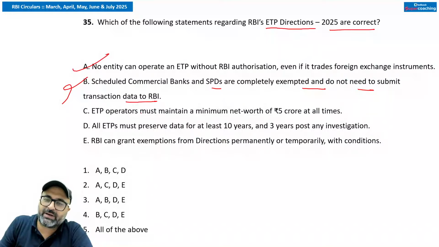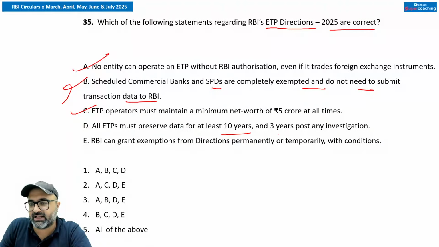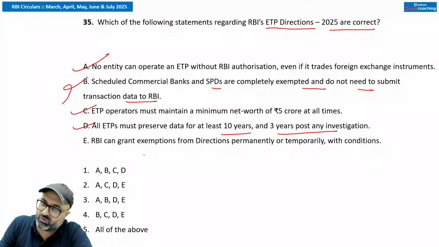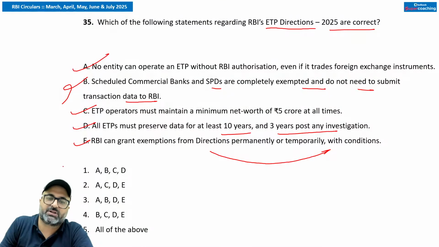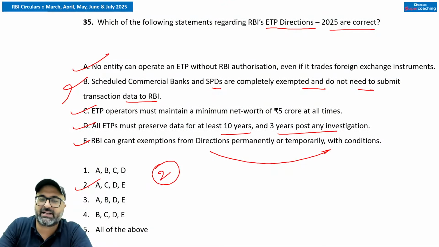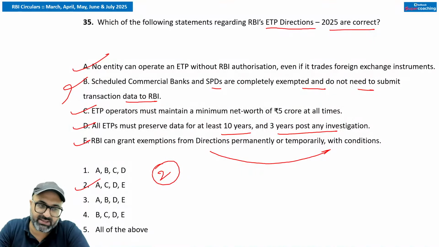ETP operator must maintain a minimum net worth of 5 crores. That is true. All ETPs must preserve data for at least 10 years and 3 years post any investigation. True. RBI can grant exemptions from directions permanently or temporarily with conditions. That is also correct. So answer क्या बनेगा? Sir, इस question का answer बनेगा second option. A, C, D, E is correct, but the B option is incorrect. Remember that.